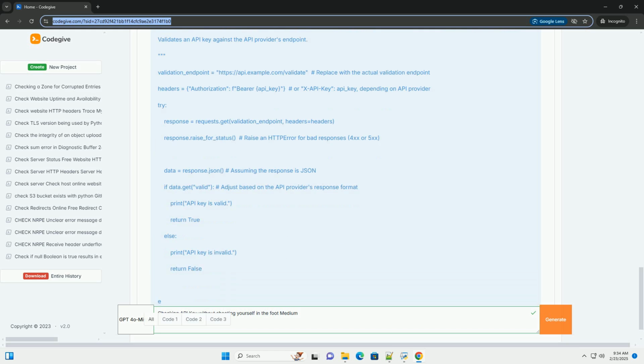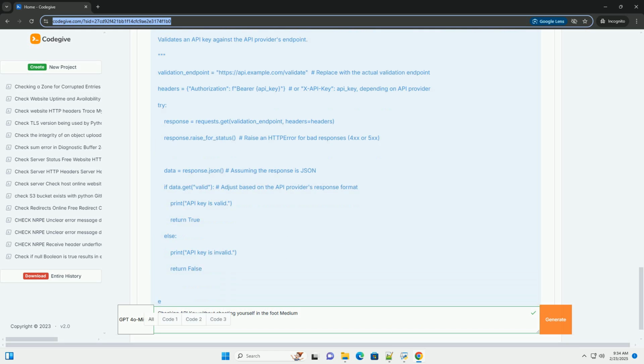response.raise_for_status(): this raises an HTTP error exception for bad response codes, 4xx or 5xx, making error handling more robust. data = response.json() parses the response from the API validation endpoint, assuming it returns JSON. The format of the JSON data will vary based on the API provider. if data.get("valid") checks if the API key is considered valid based on the API provider's response. You'll need to adapt this to the specific format returned by the API.